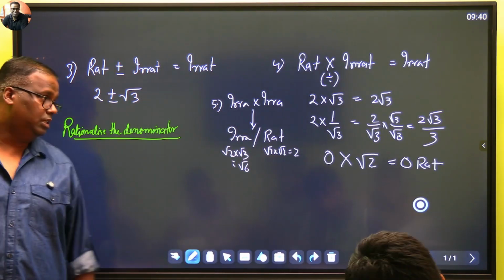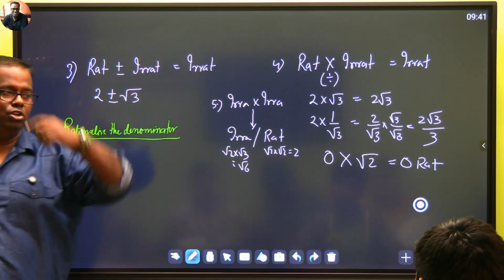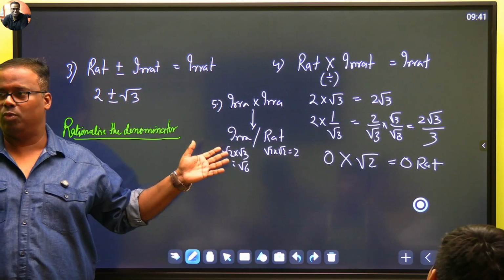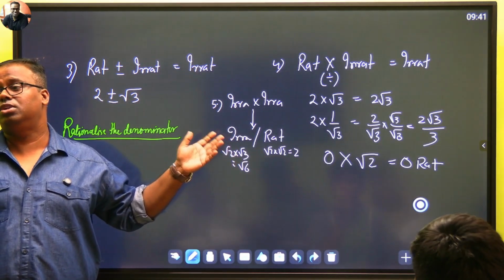Perfect. So then we go to rationalize the denominator. Now in rationalizing the denominator, we will take one more class. In the next class we will dedicate it to doubts.